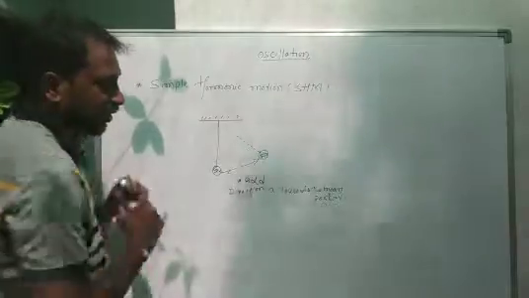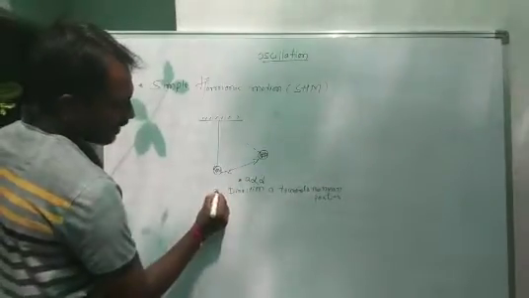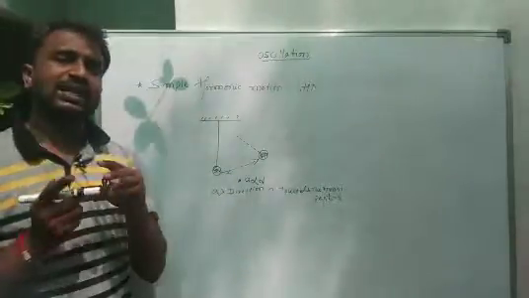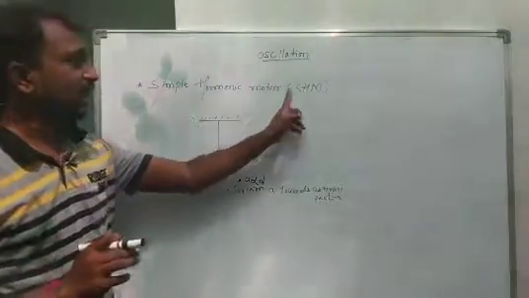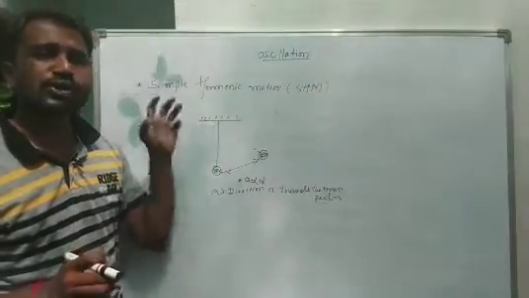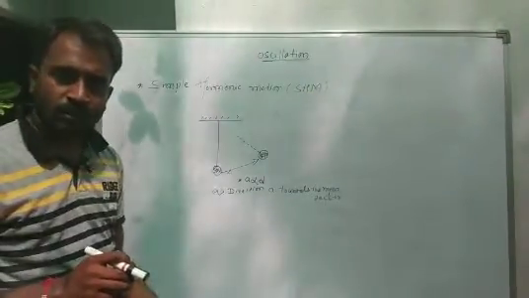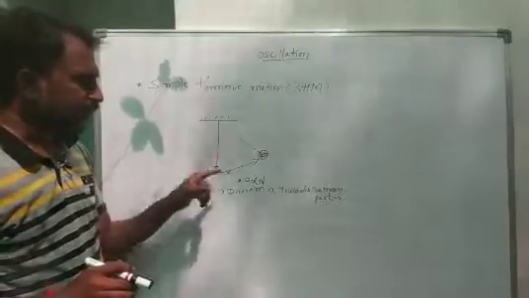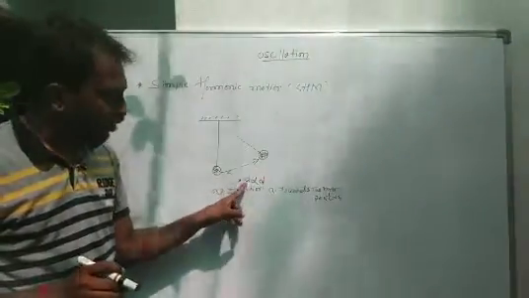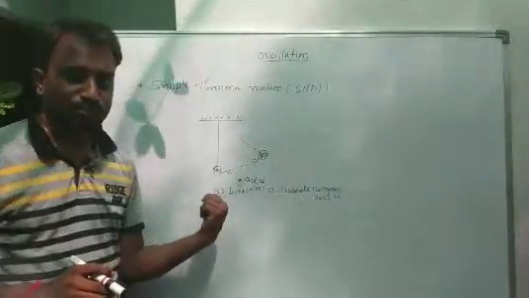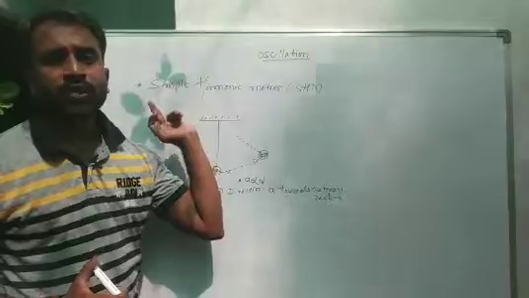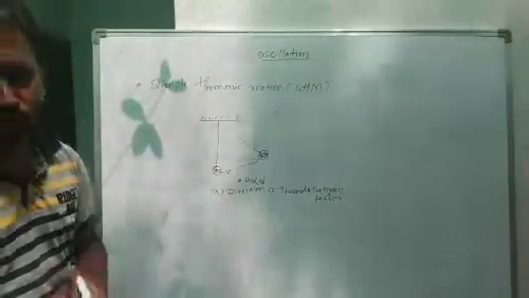This we consider simple harmonic motion, SHM. It means a particle shows oscillatory motion, its acceleration is directly proportional to the displacement, and the direction of acceleration is towards the mean position. This is a simple definition of simple harmonic motion.